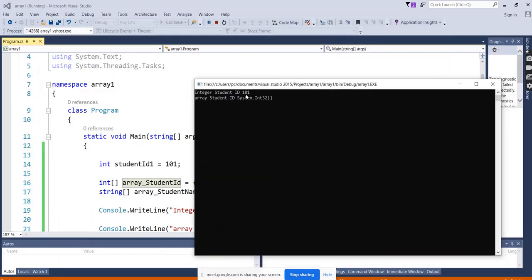Are we able to see the values for the integer? Yes, 101. But in case of array, it is showing this array is of integer data type. We are not getting values. Why are we not getting values?